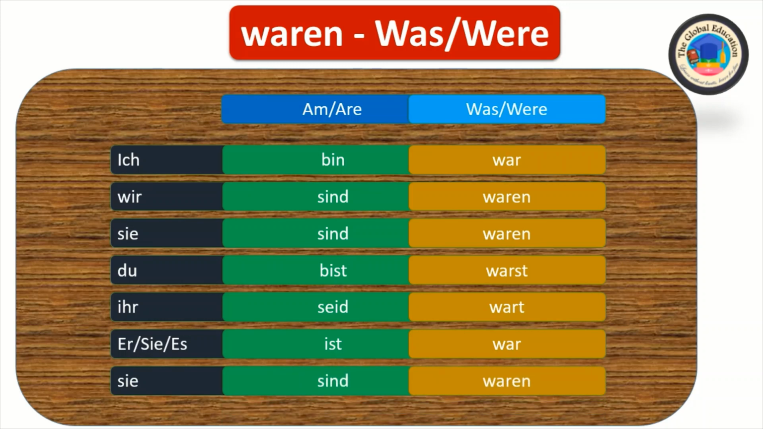Sie sind, sie waren. So, ich war, wir waren, sie waren, du warst, ihr wart, er/sie/es war, and sie waren.